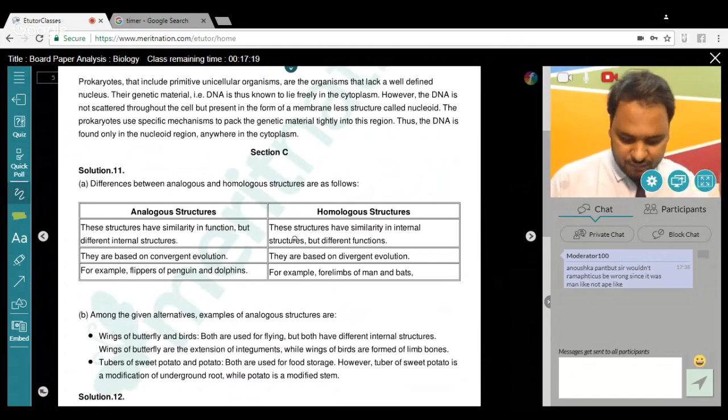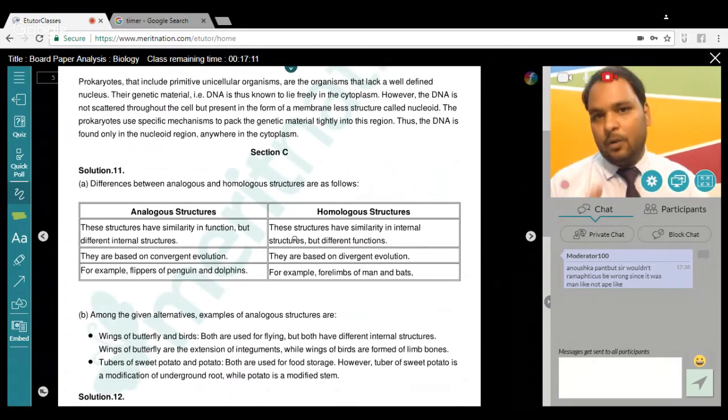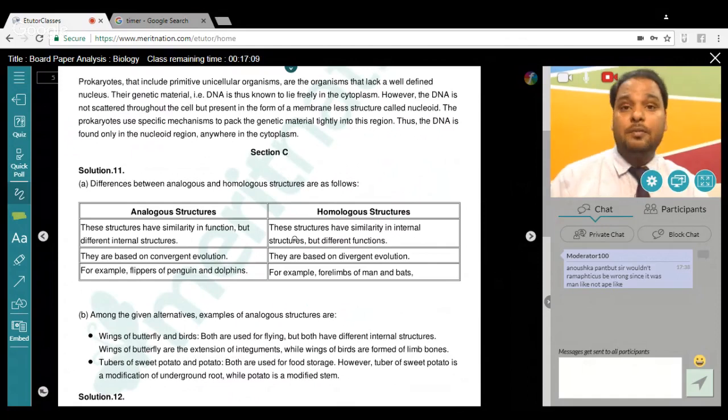Now section C. I told you in my analysis, in my strategy video, that there will always be one question from homologous and analogous organs, and the examples are also from your NCERT only. I don't think anyone has any issue in answering this. I'm not going to explain because you already know it. You have already written it.